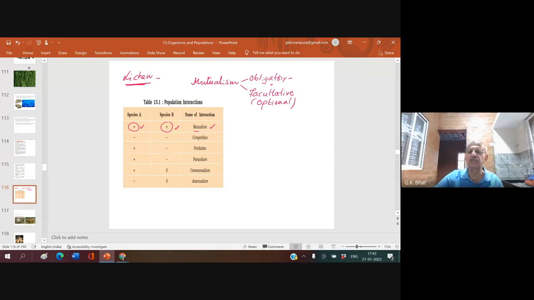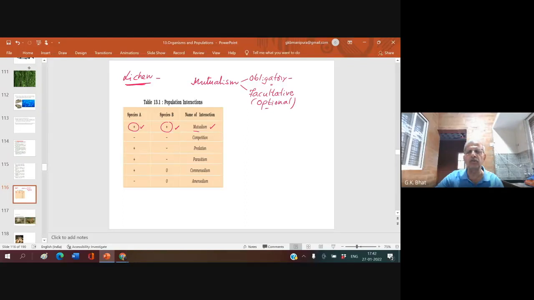Obligatory is compulsory. They have no other go. They must lead it. Facultative is optional. If they want to lead a mutualistic life, they lead. Otherwise, they can live independently also.